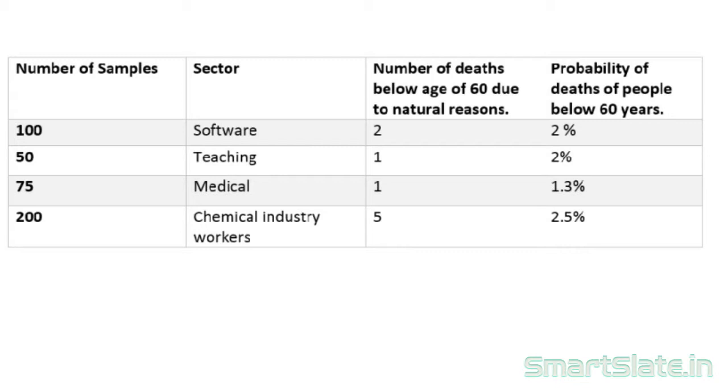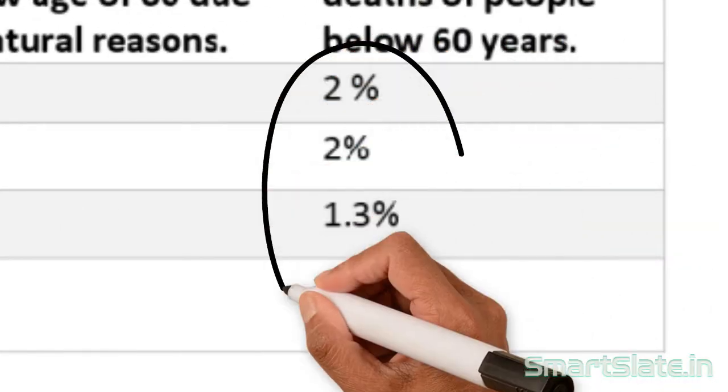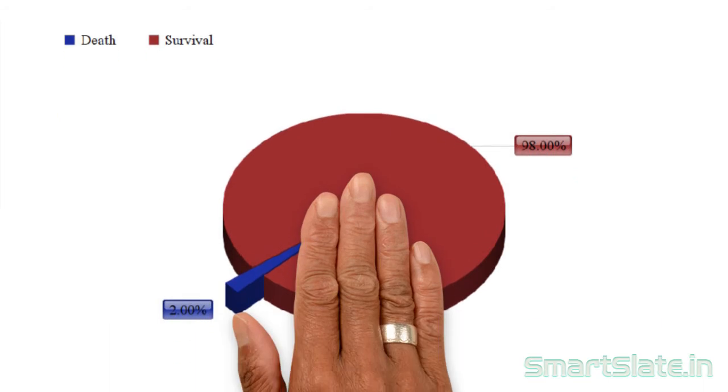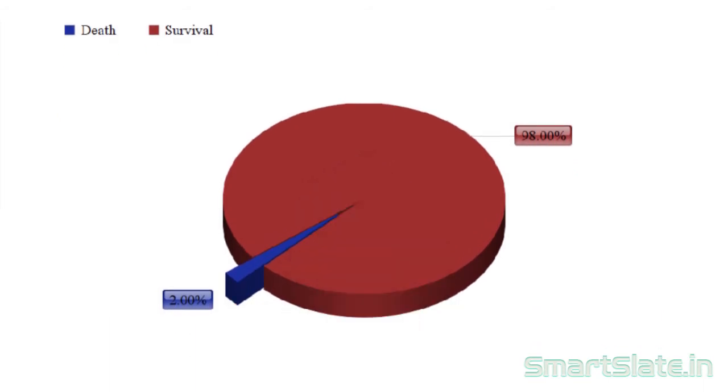to be 2.5%. So, the probability of working people dying due to various natural reasons under the age of 60 is in the range of 1.3 to 2.5%. So, on an average, out of 100, around 2 people die under the age of 60. Compared to the death event, survival is the most likely occurring event. Companies can bet their money depending on this data.